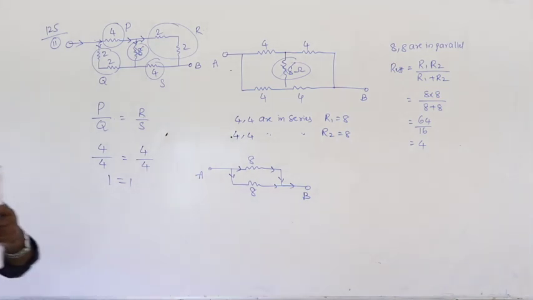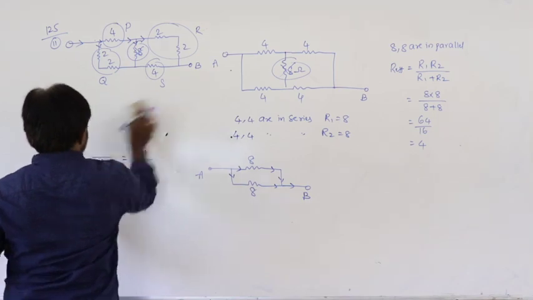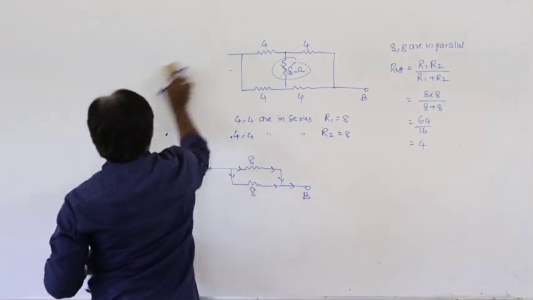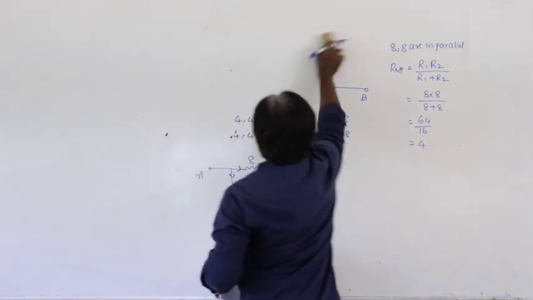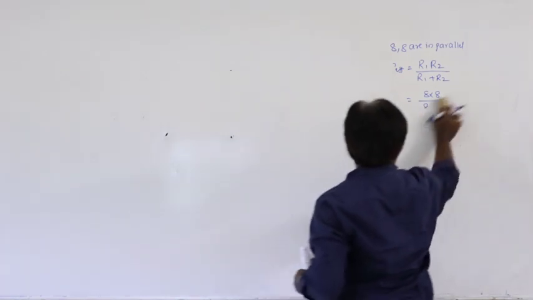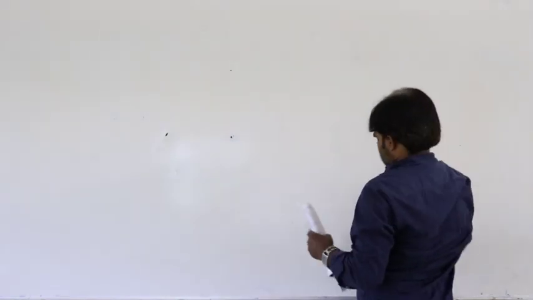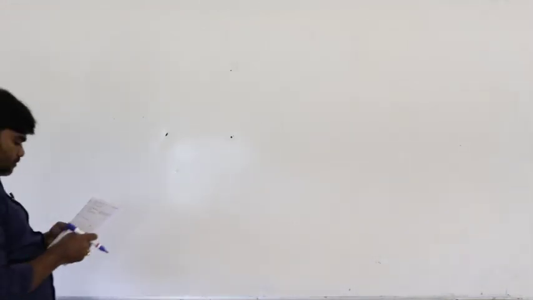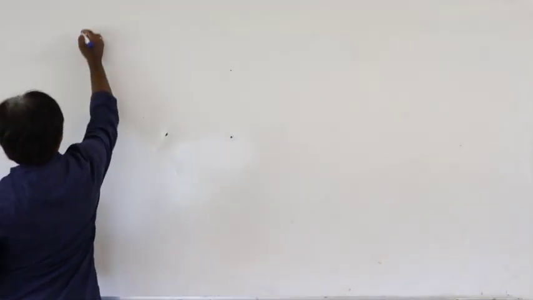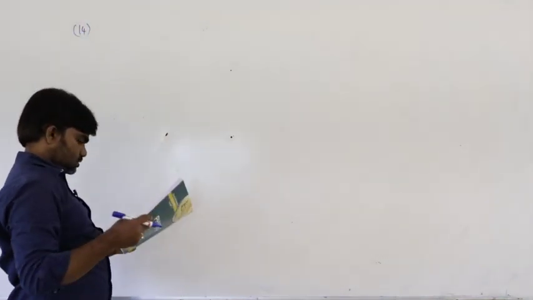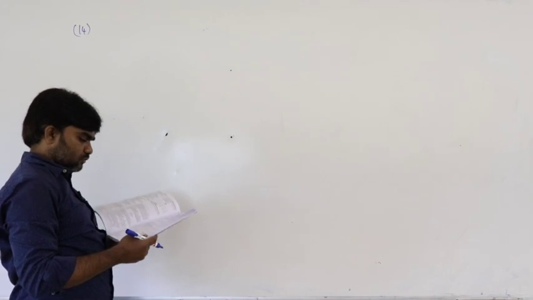Based on this balanced condition only, let us see the 14th question. Page number 125, 14th question, Think level 1.